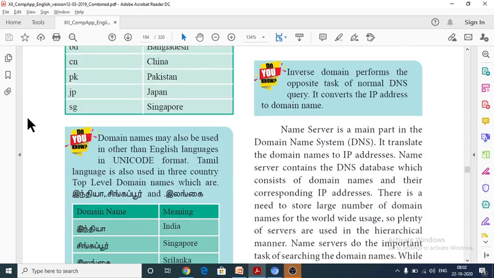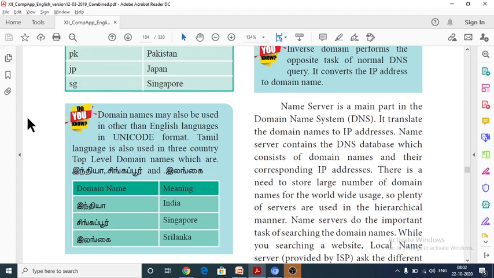And next one is the main part of the domain name system. The name server is the main part of the domain name system, which is used to translate domain names into IP addresses, because the name server contains the domain names. The name server contains the DNS database, the domain name database. A database, as I have already explained, is a collection of data.